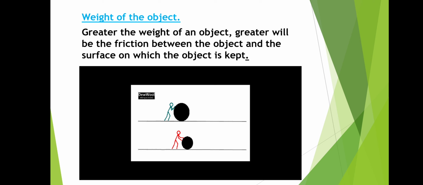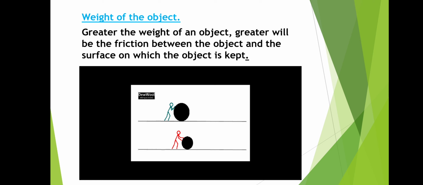See the two images. In the first image, the boy pushes a large ball, and in the second image, the boy pushes a small ball.